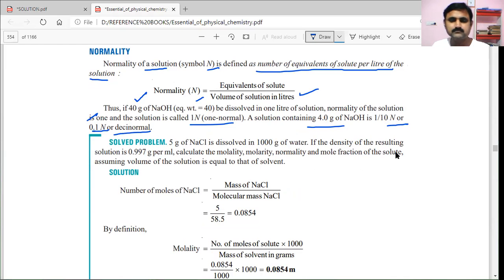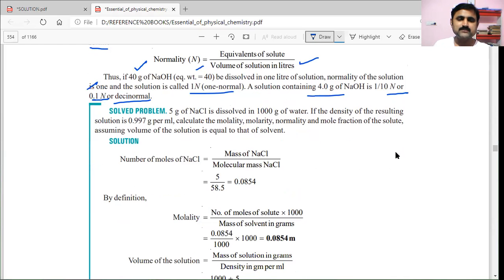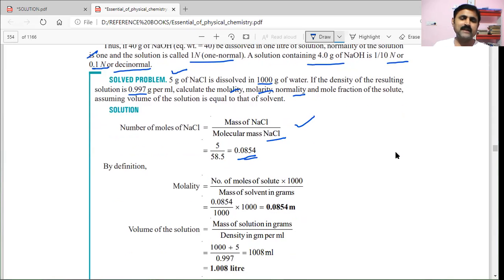Okay, you'll see a problem here. 5 grams of NaCl is dissolved in 1000 grams of water. And if the density of the resulting solution is 0.997 grams per ml, calculate molarity, normality, and molality, all three things. So first of all, we have to find the number of moles of NaCl. NaCl molar mass is 58.5. We get number of moles of NaCl as 0.0854.